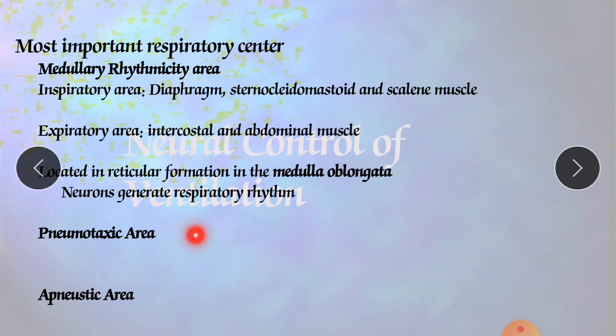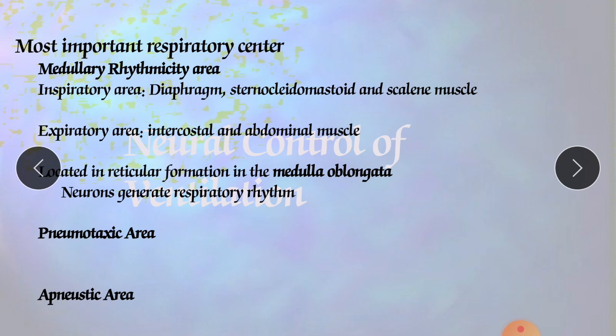This pneumotaxic area is specifically involved in stopping the inhalation, controlling the inspiration. Although the medullary rhythmicity area controls the basic rhythm of respiration, other sites in the brain stem help coordinate the transition between inhalation and exhalation.